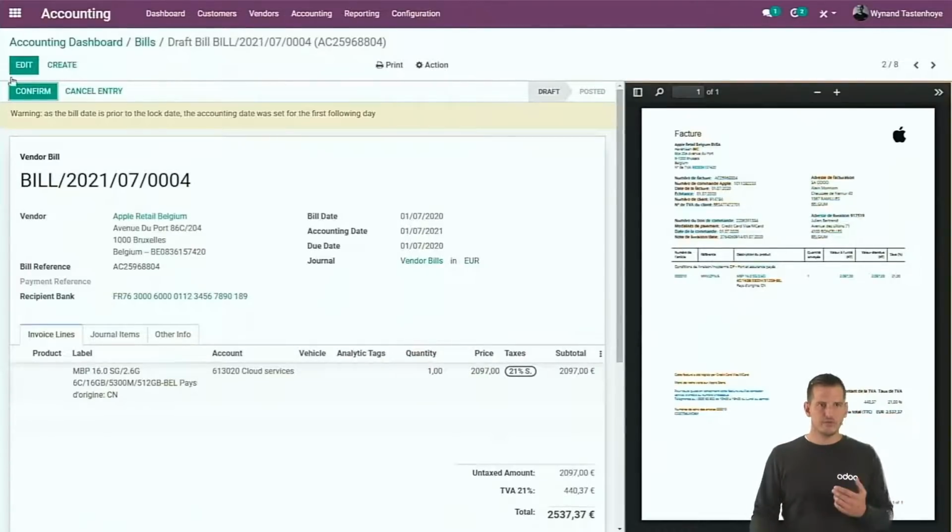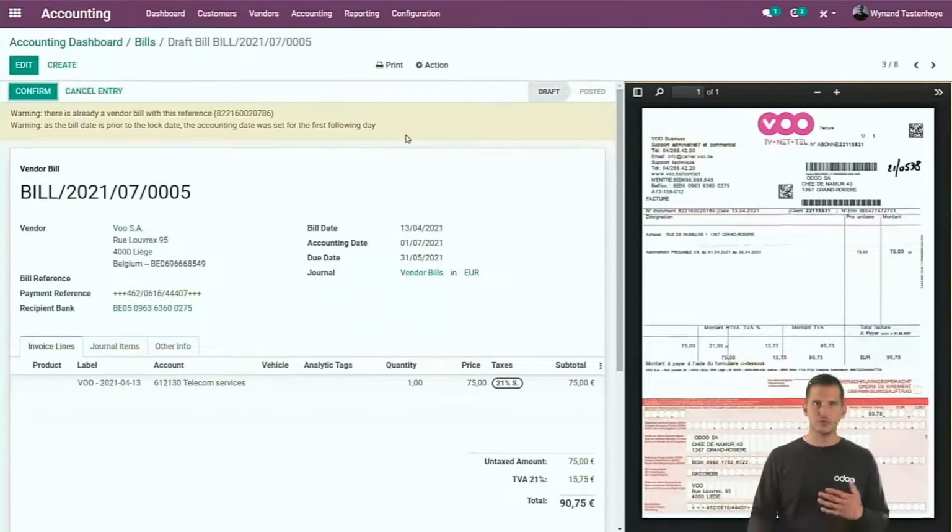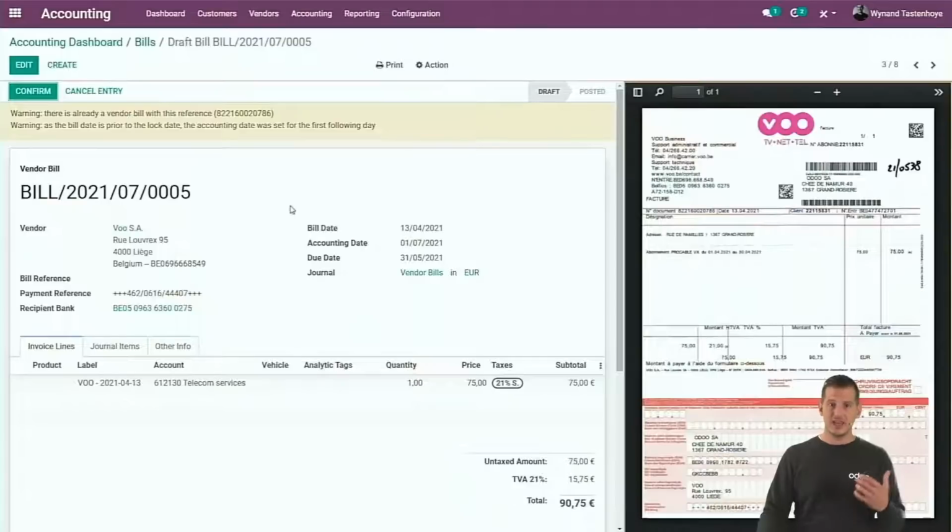We can see that we have an additional banner here, but it's because this bill was before, let's say, a closed tax period. So Odoo will warn you that the tax period is already closed, and we will process it on the next open tax period. So let's jump to the next one. The next one is a bill of VU. Also here, I'm not going to repeat myself every time, but everything is taken over, other expense account, other tax code. But we have an additional warning here because we scan the bill reference, we also search for duplicates. So in this case, you already have a bill for that supplier with that bill reference. So just get rid of this one.